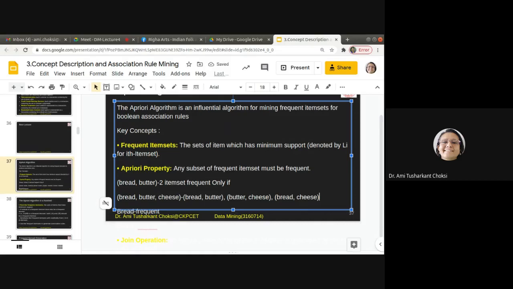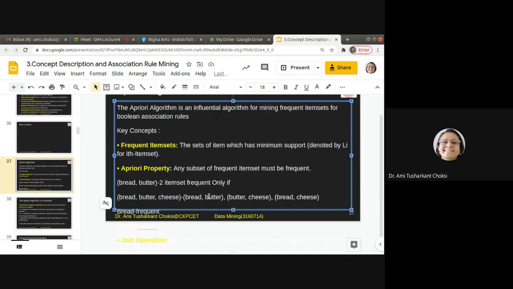Bread, butter, these two pair. Then bread and cheese. These two, then these two, and after this the first and this last, right? See, all items in the pair, that is the subsets, they must be frequent, isn't it?